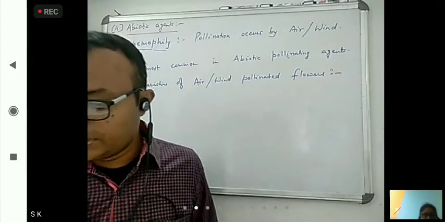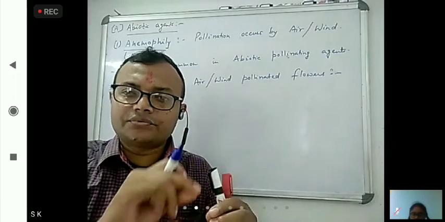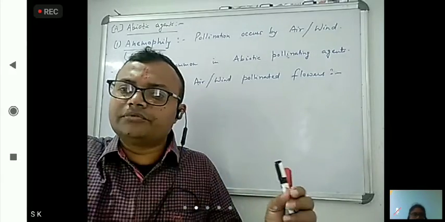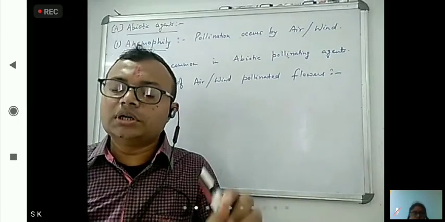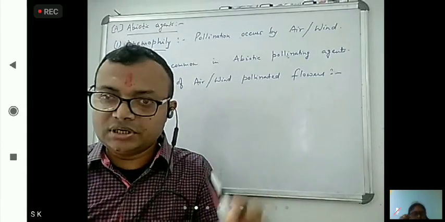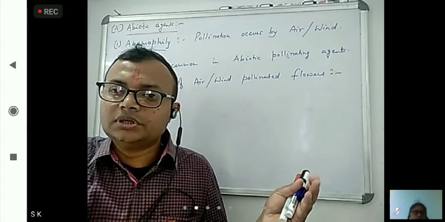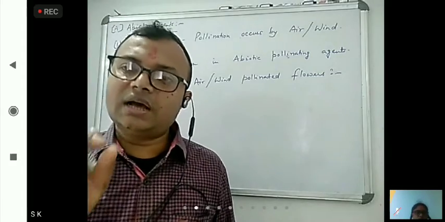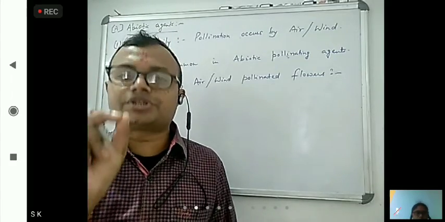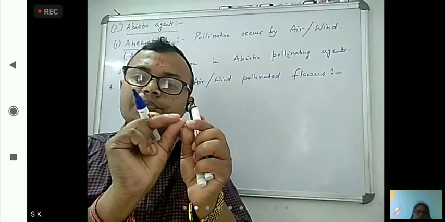So number one, since air is helpful to take the pollen grain from one place to another place, pollen grain should be very light, lightweight. Then it has the capacity to move from one place to another place. So pollen grains are light and non-sticky. They should not stick to each other.